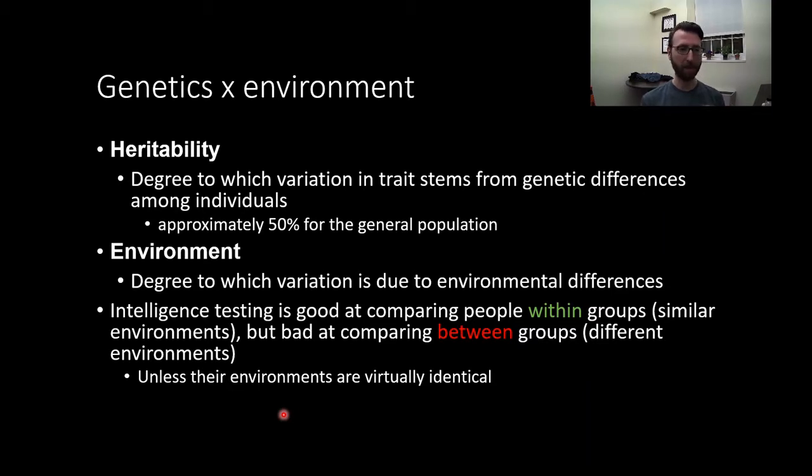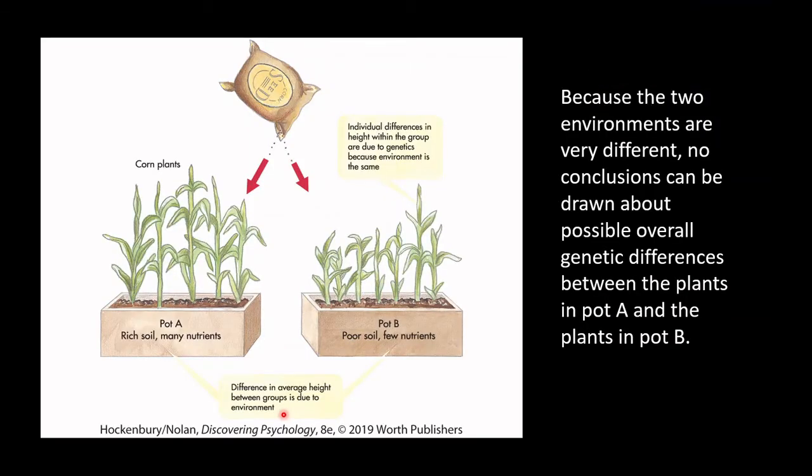A lot of the problems that come from intelligence testing come from overestimating the ability to compare groups that are fundamentally different on a standardized score. We'll talk about exactly why that's the case. One of the best metaphors for why we can't compare groups that are basically different is the seed metaphor, right? If you take a bag full of seeds and you're curious which of the seeds are going to grow the tallest plants, and you plant them in two different types of soil.